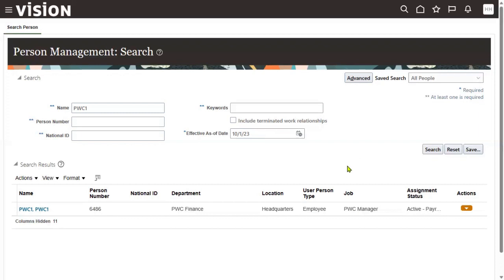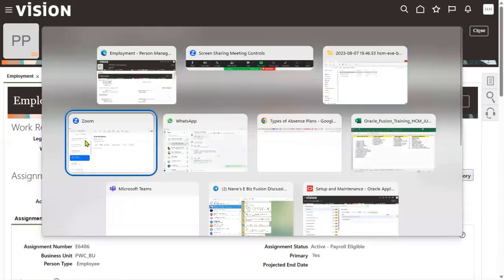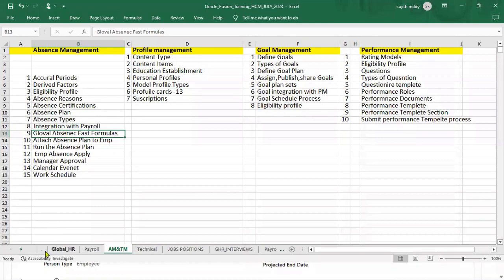If you transfer an employee within the company, within the legal employer, we call it a general transfer. But if you transfer an employee from this legal employer to another legal employer, from this company to another company, then we call it a global transfer.